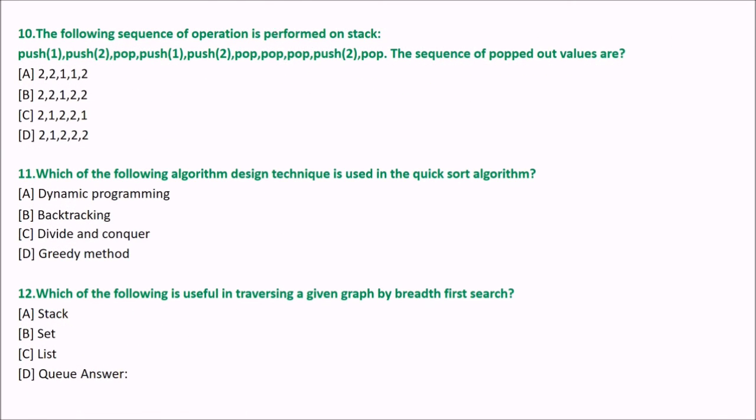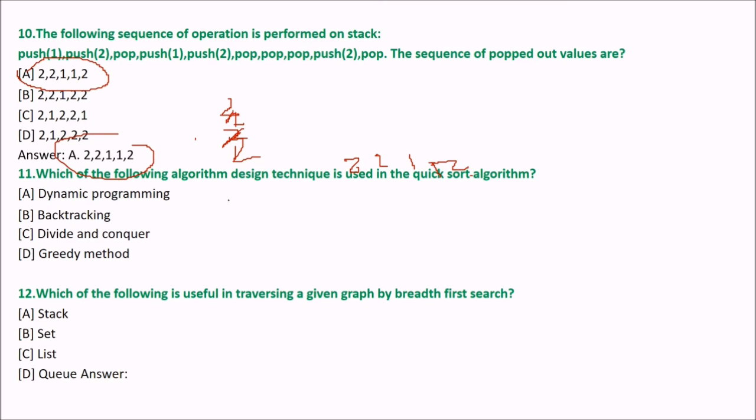Next, the following sequence of operations is performed on the stack: push 1, push 2, pop, and so on. What is the sequence of popped values? So let us see. We push 1, so 1 is here. We push 2, 2 is here. We pop, so 2 will come out. Then we push 1, then we push 2. Then we pop, so it will be 2, 1. Then again a pop, so 1. Then push 2, and then pop. So what will be the answer? The answer will be 2, 2, 1, 1, 2. This is the answer, A.